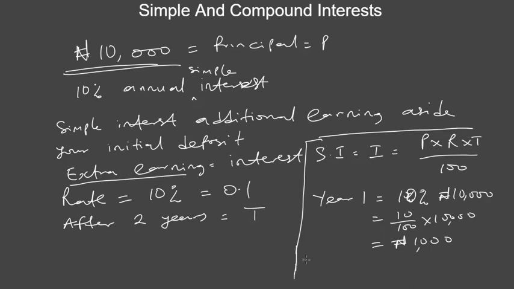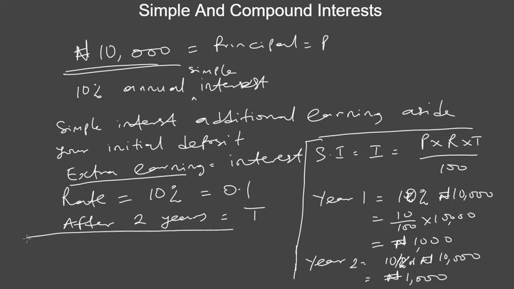So at the end of the second year, what are you going to get? The same thing, because the simple interest assumes that you get that fixed earning every year. So now, at the end of the second year, what are you going to get? You're going to get 10% of that same deposit, right? 10% of 10,000, and that will give you 1,000 naira.